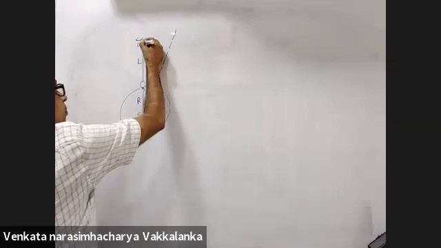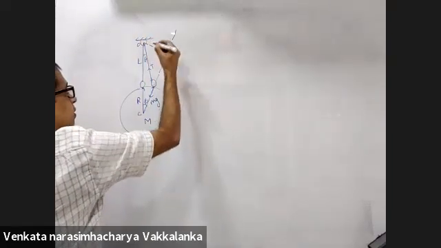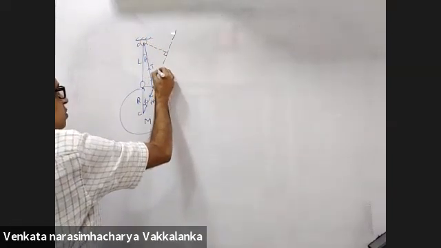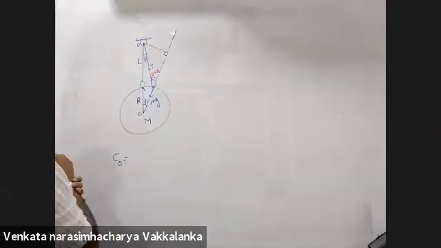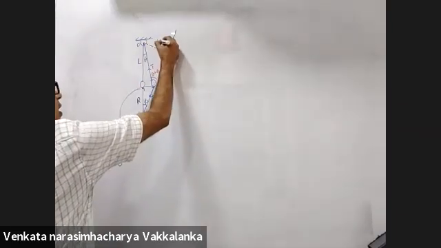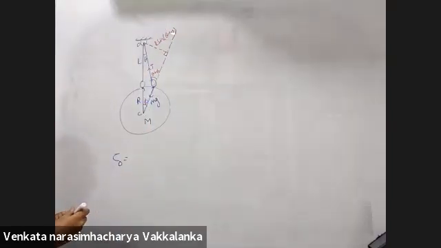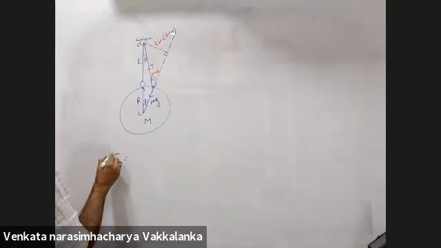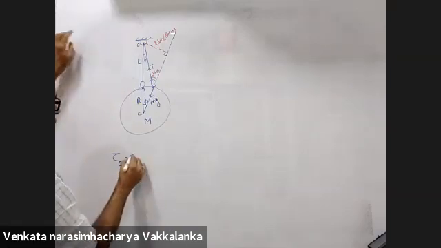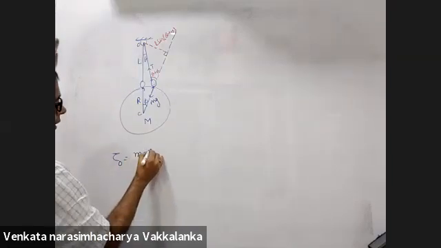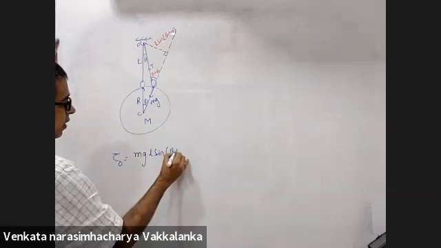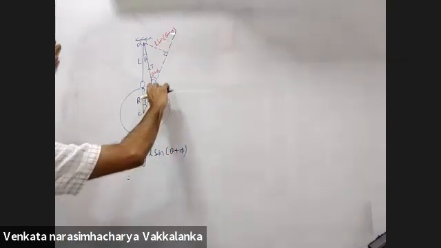Mg, extend the line of action of mg and drop a perpendicular on it. This angle is theta plus phi. So this will be L sin(theta plus phi). Till here, is everybody okay with this? Yes, sir. Torque about O will be mg into L sin(theta plus phi), mg into the perpendicular distance.